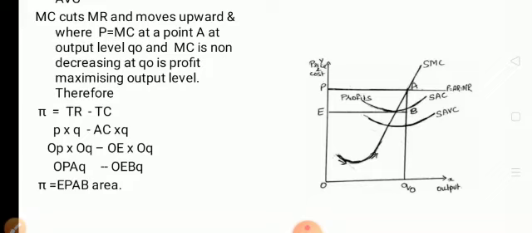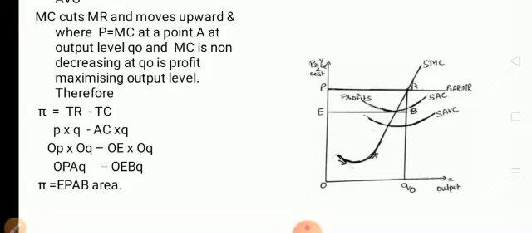When you multiply OE into OQ, you get another rectangle, that is what? OEBQ. Now you see the TR rectangle, total revenue rectangle, is greater than the total cost rectangle.